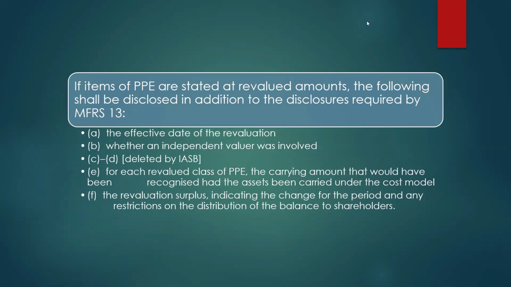If items of property, plant, and equipment are stated at revalued amounts, the following shall be disclosed in addition to the disclosures required by MFRS 13. A. The effective date of the revaluation. B. Whether an independent valuer was involved. C and D are deleted by IASB. E. For each revalued class of PPE, the carrying amount that would have been recognized had the assets been carried under the cost model. And the last one are the revaluation surplus, indicating the change for the period and any restriction on the distribution of the balance to shareholders. Next.